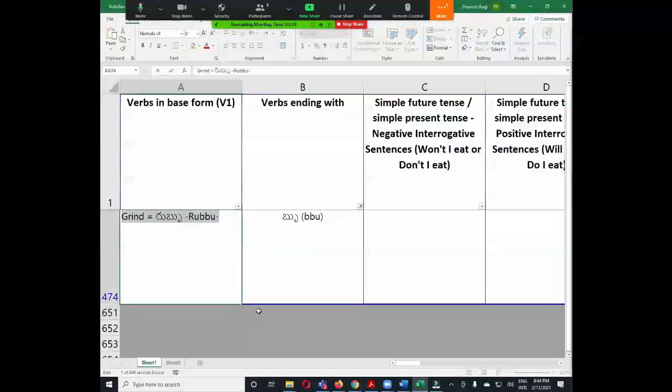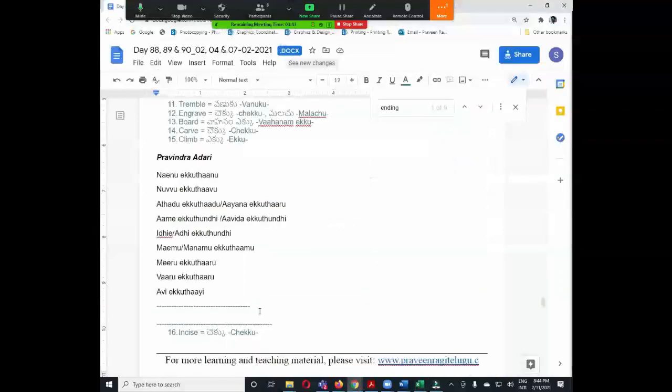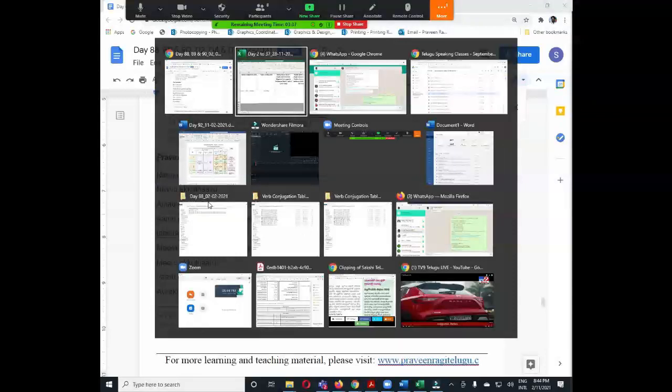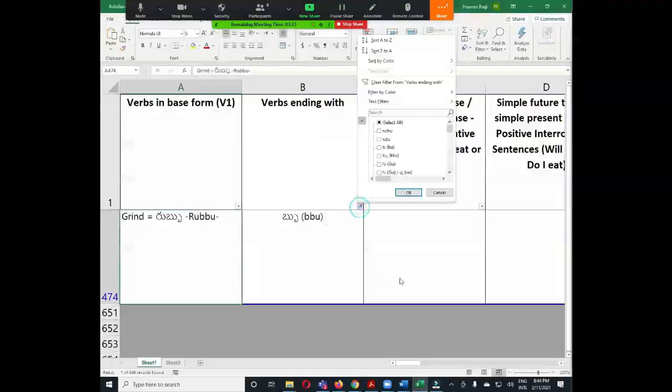Grind means rubbu. So you can use the same structure while conjugating. For example, నేను రుబ్బుతాను, అతడు రుబ్బుతాడు, ఆమె రుబ్బుతుంది, like that. Okay, let us see the next category. The next category is mu.